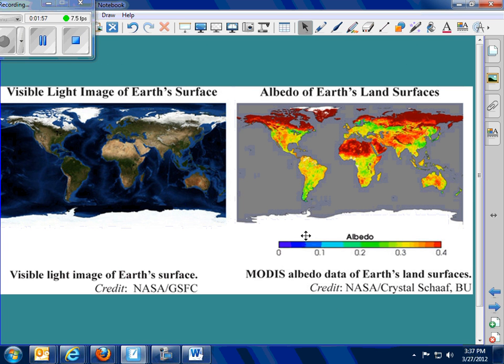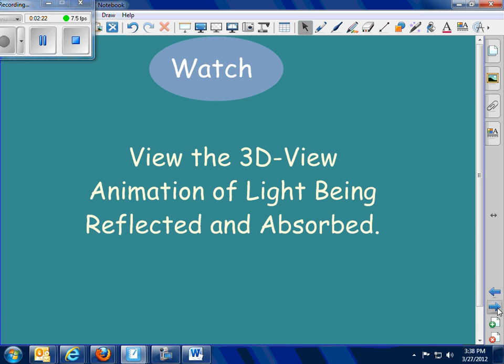And if you look at the map here, you can see up here we have snow and ice in the northern parts. And you notice also that those same areas have a high albedo. Now we did have this one area in Africa right here. If you look over here in Africa, they have the same high levels, but it's because it's desert, it's sand. So the albedo rating there is a lot higher.